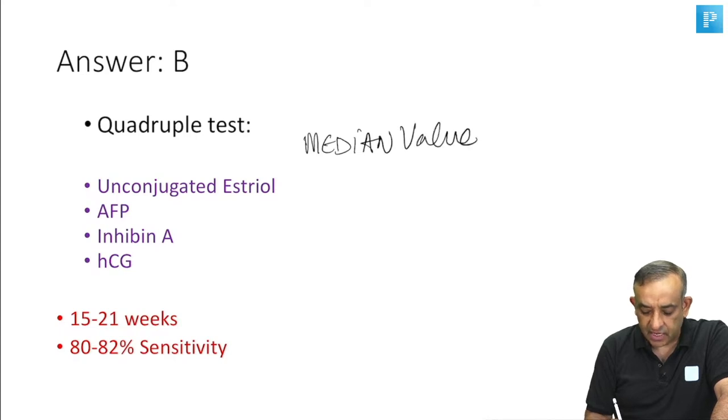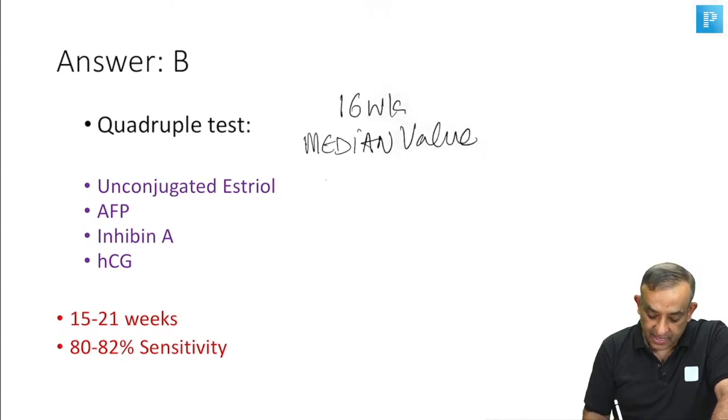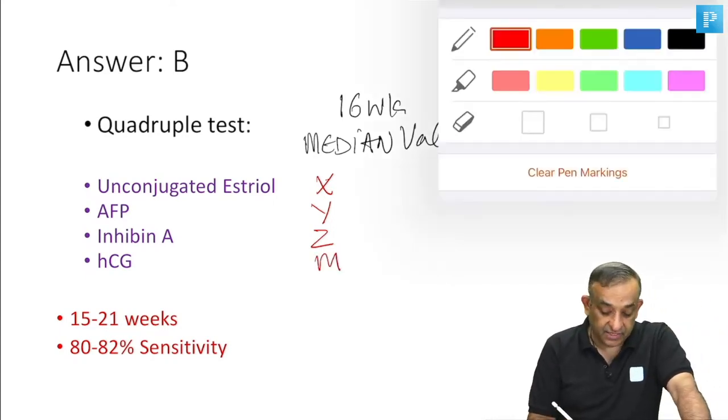Median value, let's say we do this test at 16 weeks. We have a median value which could be, let's say, X, Y, Z. Okay, maybe let's say an M here, any alphabet you can give. So median value of these.